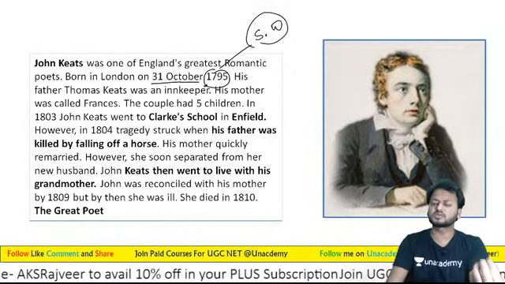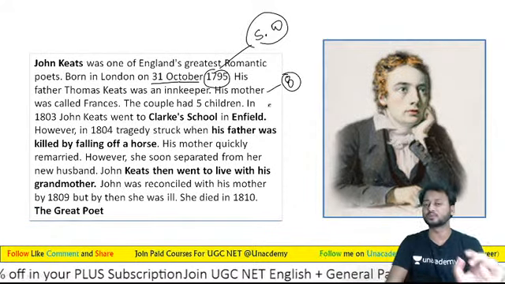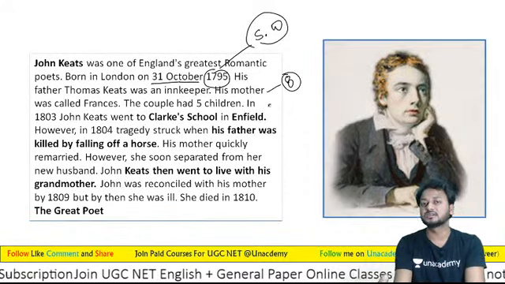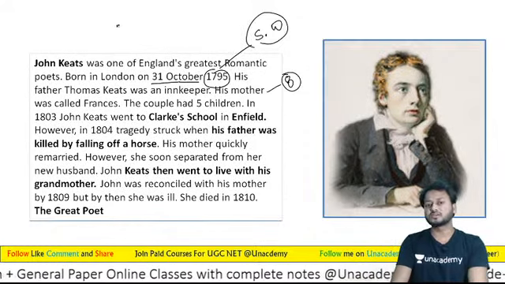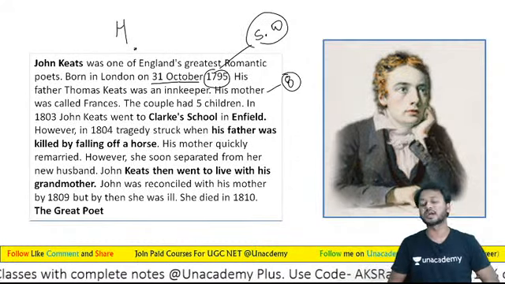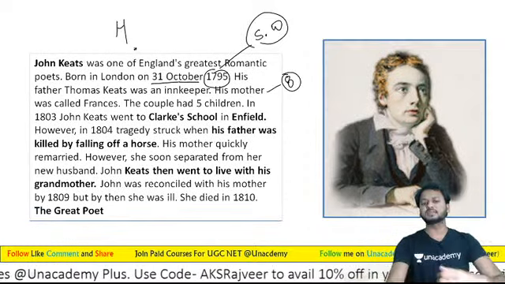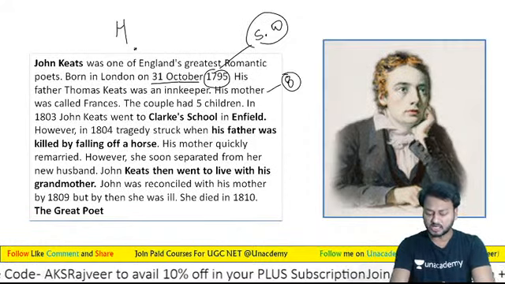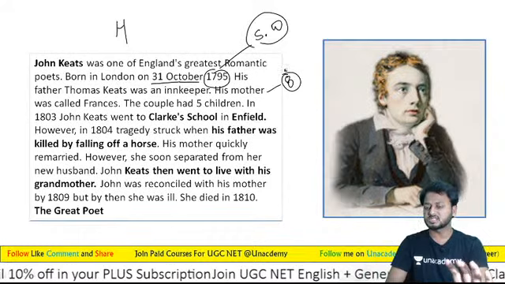But learners, when Keats was only 8 years old, his father Thomas Keats died. And the reason for death: one day वो horse riding कर रहे थे और horse back से वो down गिरे और skull में थोड़ा सा fracture आया, that's why उनकी death हो गई. Later on, learners, एक और important चीज है, because ये जो time period था when Keats was only 8 years old, this was